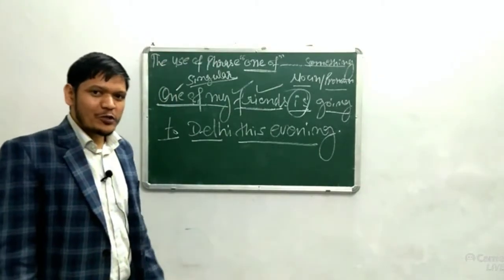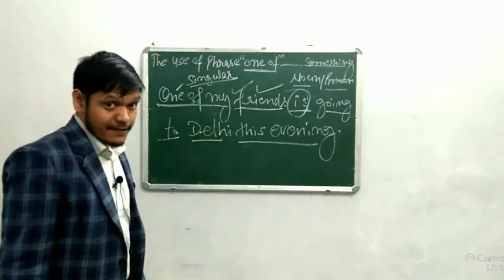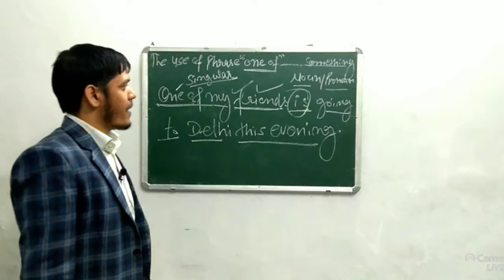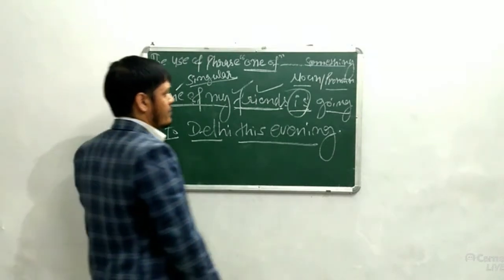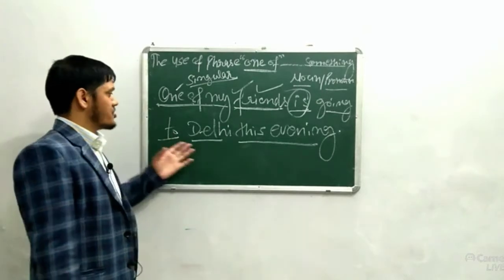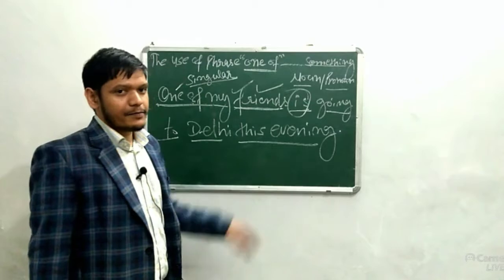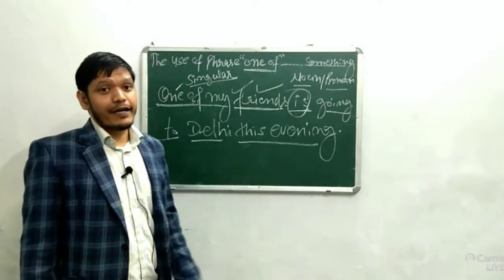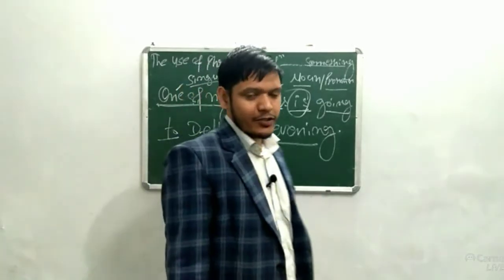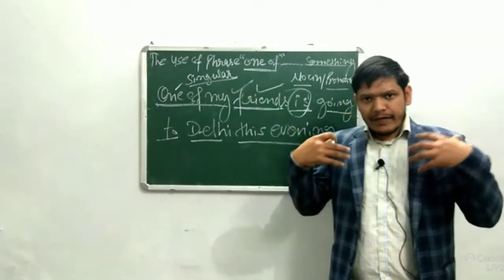According to grammar also, I want you to understand this sentence. For example, "one of" is known as a phrase, and then "friends" is known as a common noun in plural sense, "is" is known as a helping verb, "going" is known as a main verb, ing form, "to" is known as a preposition, "Delhi" is known as a proper noun, "this" is known as a demonstrative pronoun. "Evening" is known as an adverb of time. Today, morning, tomorrow, day after tomorrow, evening. Okay, and then let us practice it.